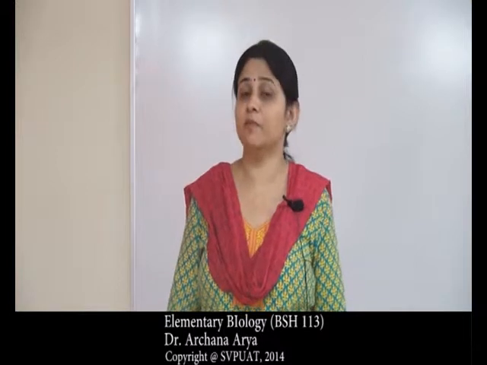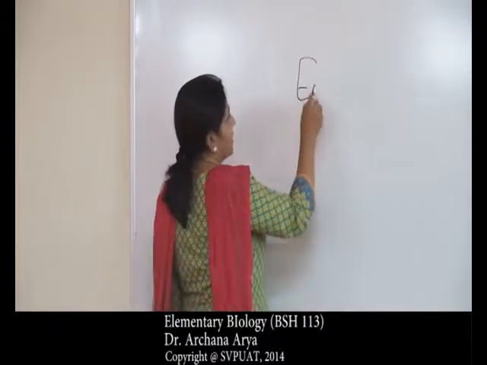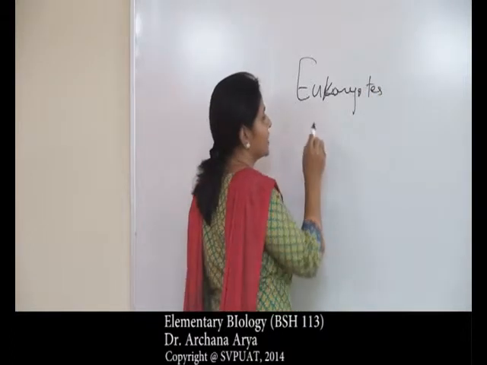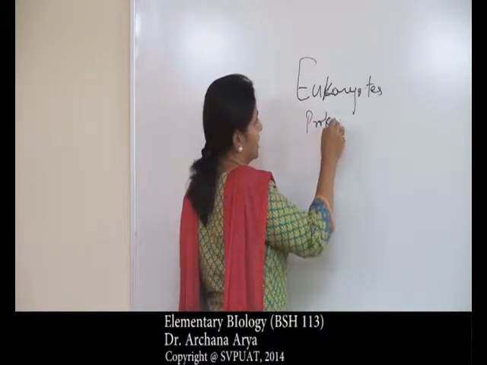The reasons for the failure of this system of classification were many. To name a few important ones, the first one is this system was not based on the various characteristics of the animals. Like, there was no distinction between the eukaryotes and the prokaryotes. When I say eukaryotes and prokaryotes, now what do we mean by this?